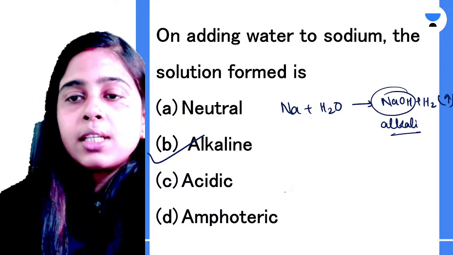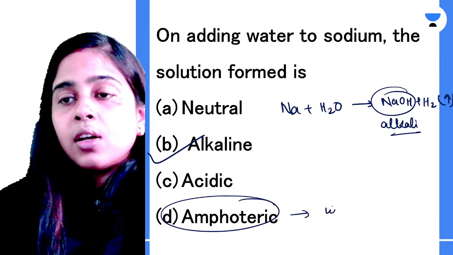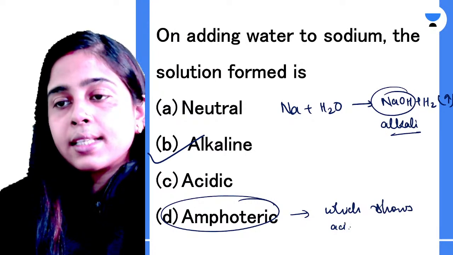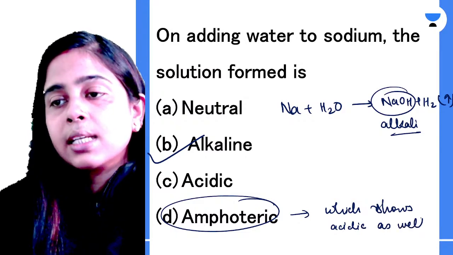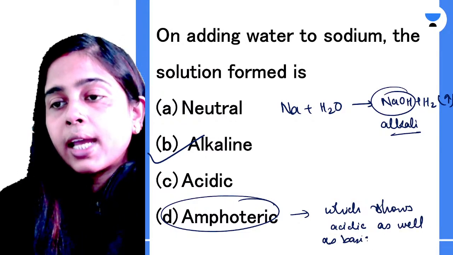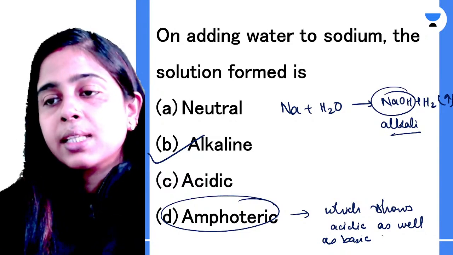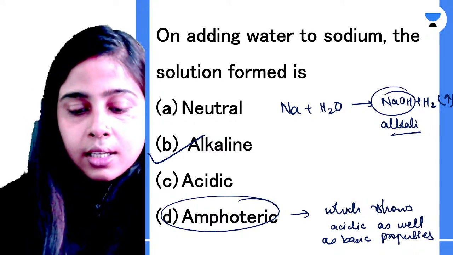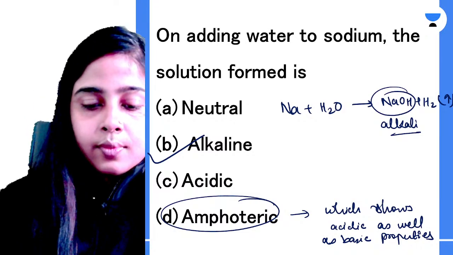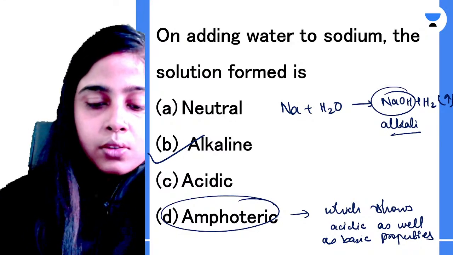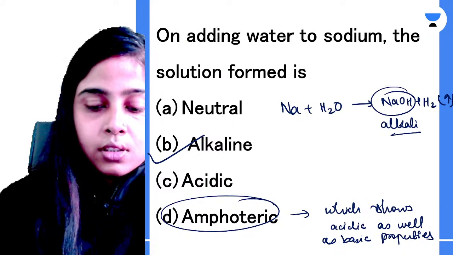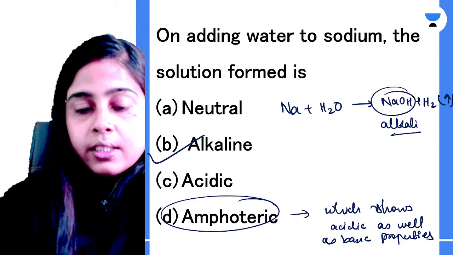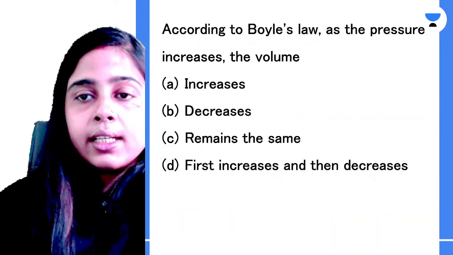Clear? And what is amphoteric? Amphoteric means which shows acidic as well as basic properties. Any compound showing acidic as well as basic properties is known as an amphoteric oxide. Clear? Is it clear, everyone? Please let me know. Okay, so I hope it is clear.